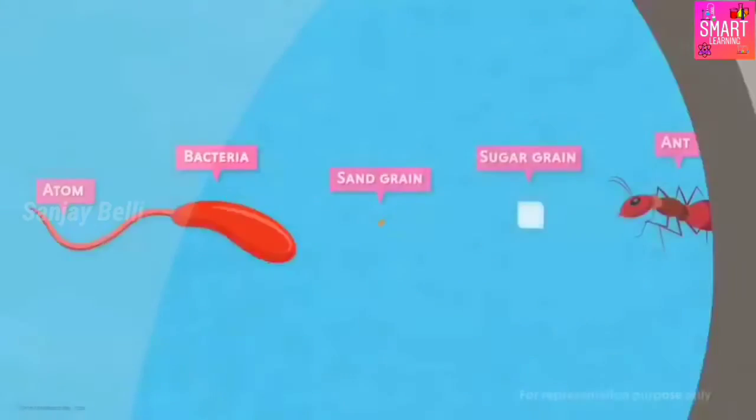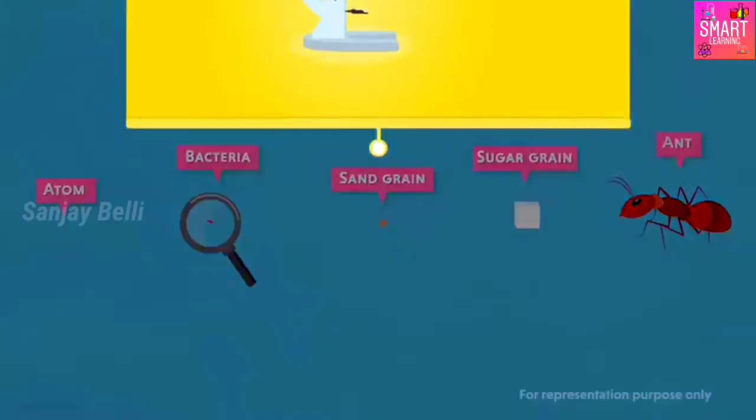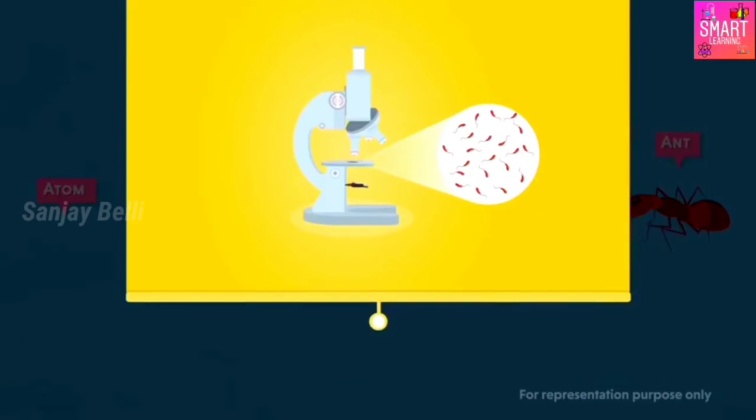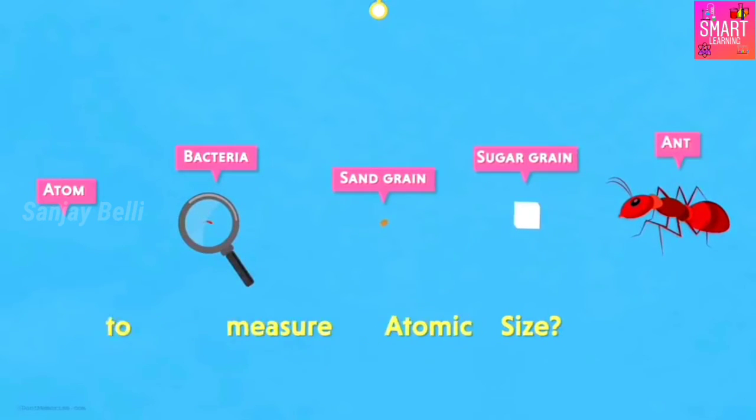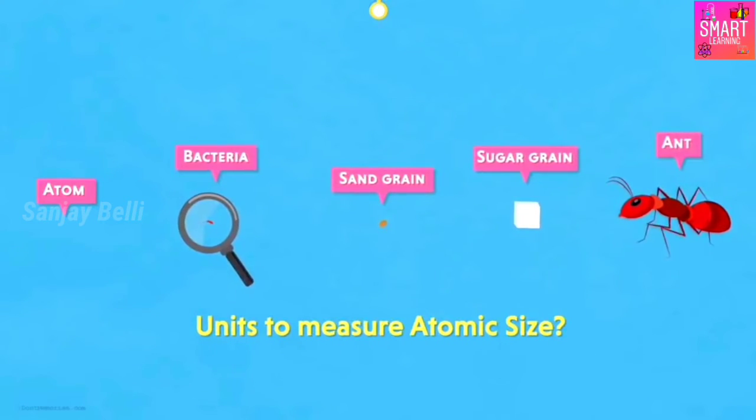Astonished, right? But the fact is that bacteria can be observed at least using a microscope. However, seeing a single atom is nearly impossible. Yes, the size of an atom is that small. So that means there will be no units to measure it either, right?